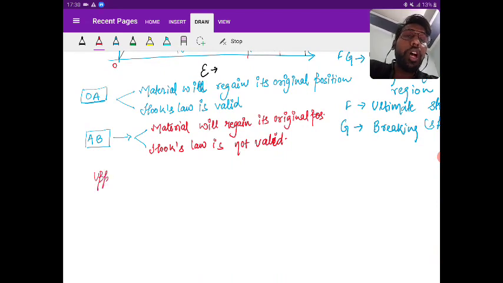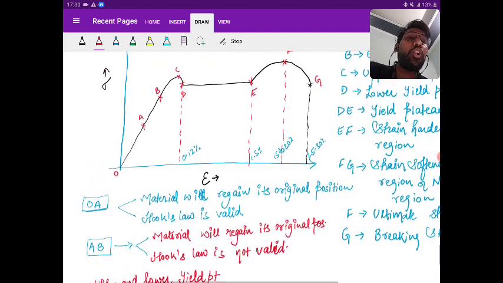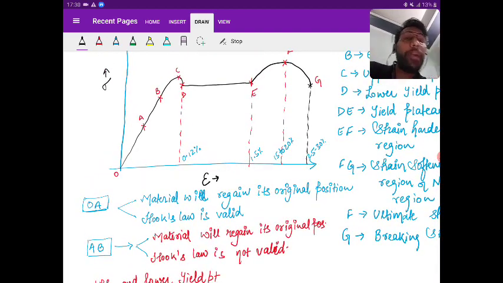Now try to understand this upper and lower yield point. The upper yield point is actually the point from where the yielding starts, but it is not constant for a given material. It varies depending on the speed of the machine in which the testing is done.